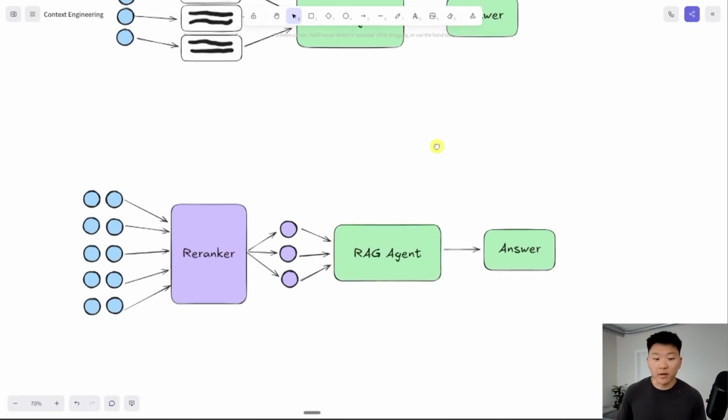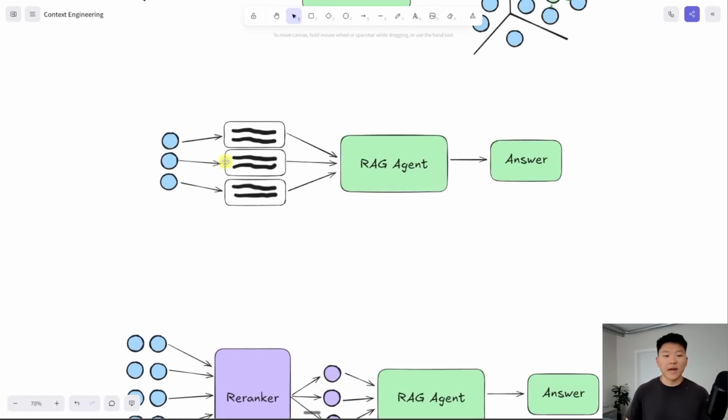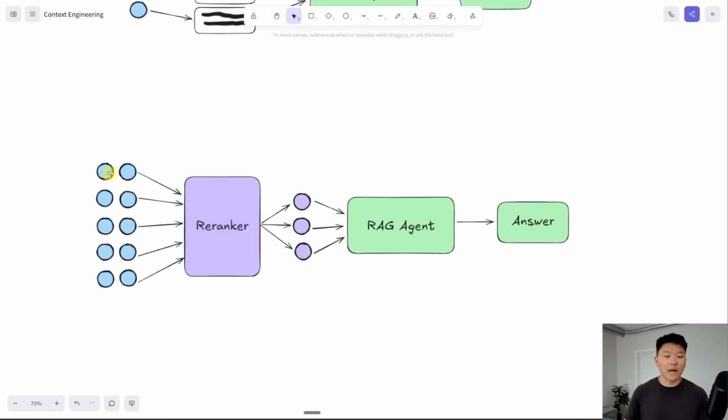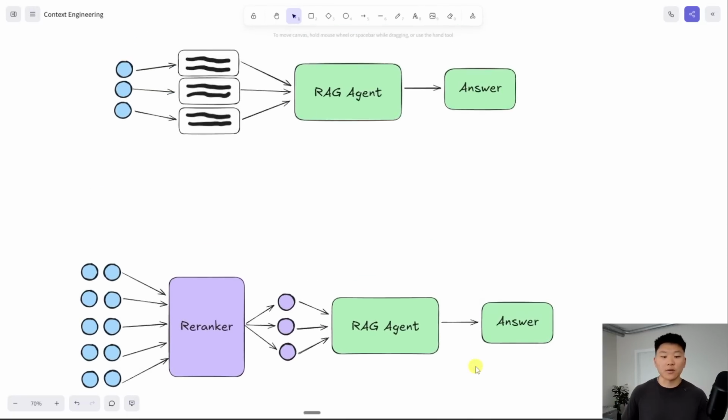But if we use a re-ranker, what we can do is rather than pulling back just 3 chunks, we could pull back 10, and then we could feed them all into a re-ranker. It will automatically assess which ones are the most relevant and then keep the top 3 and then feed those into the agent, and arguably you'll get more accurate results.